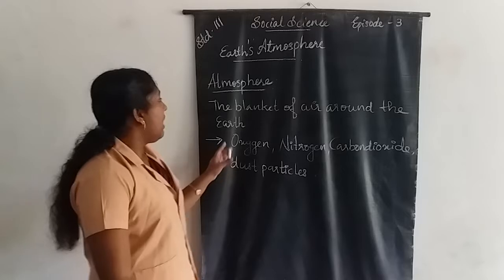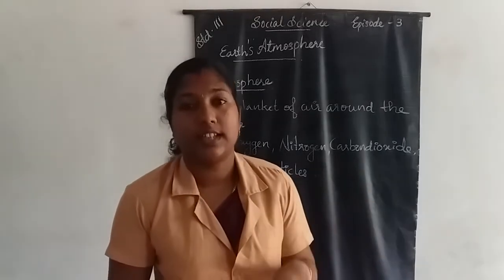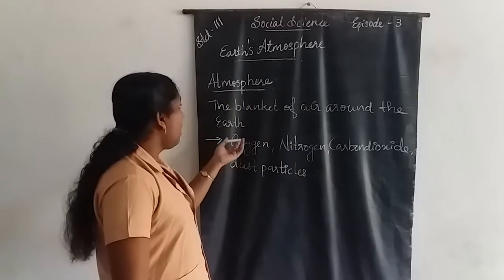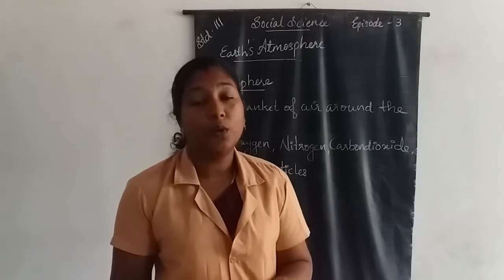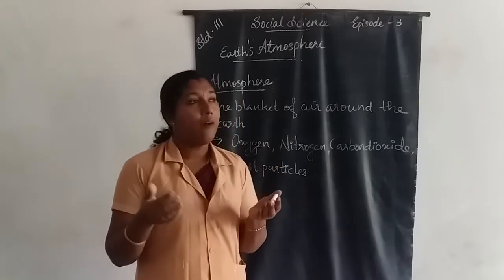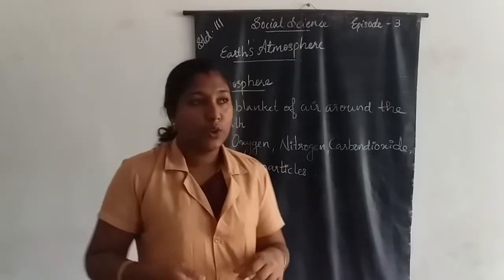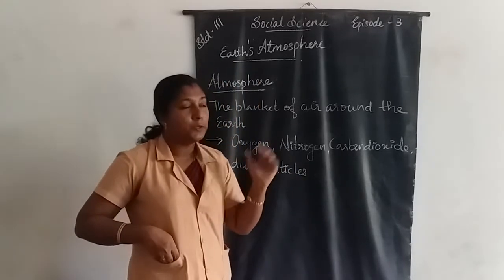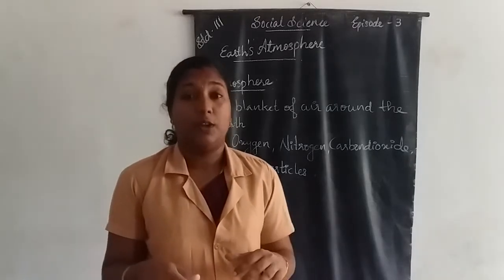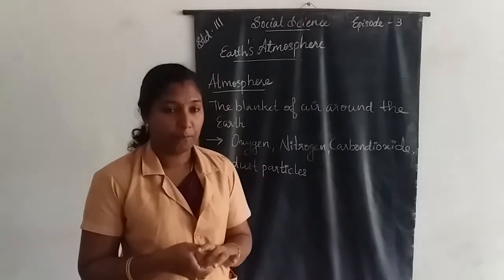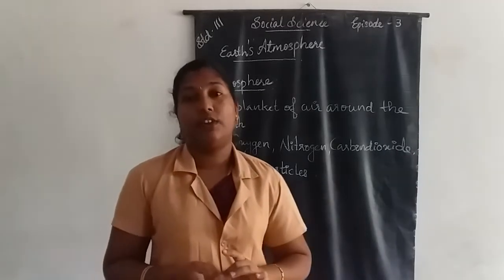And also our atmosphere protects us from the harmful rays of the sun. And also our atmosphere keeps our earth warm.